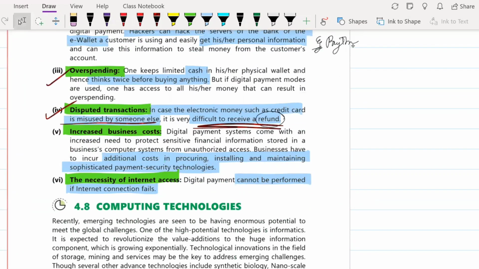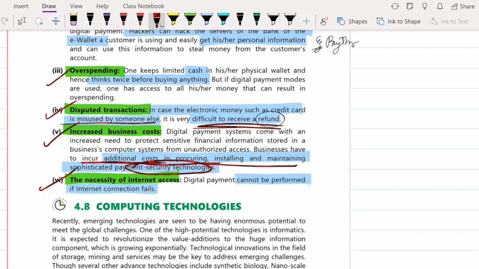Next is increased business cost. To set up this digital payment, from the business point of view, from the Paytm point of view, from the Google Pay point of view, they have to incur additional cost in procuring, installing and maintaining the software or the security technologies that they have to put into place, correct?